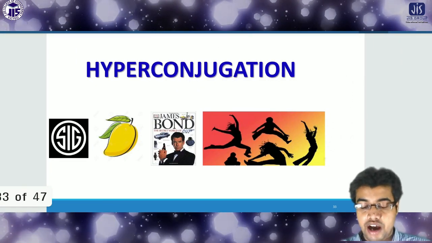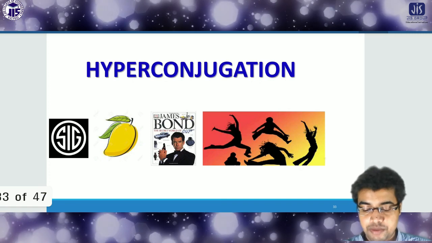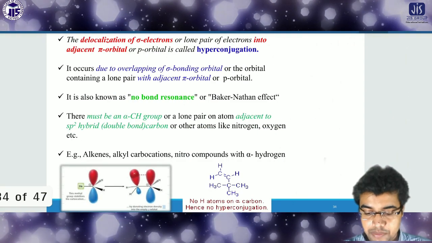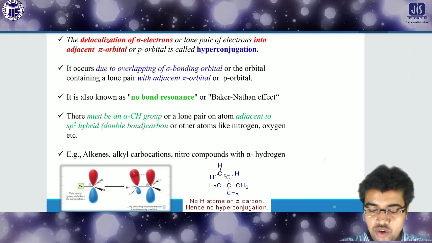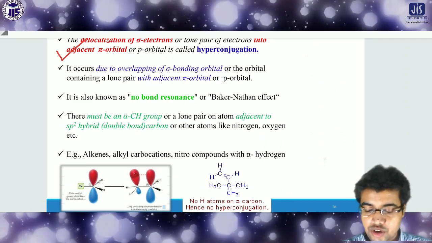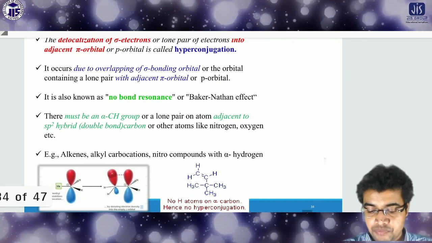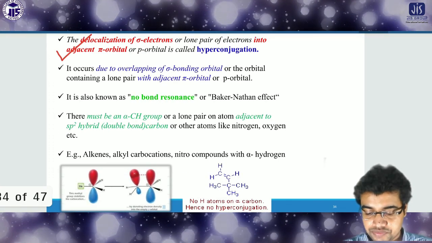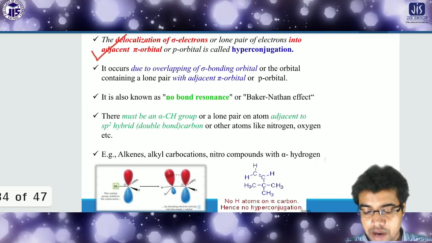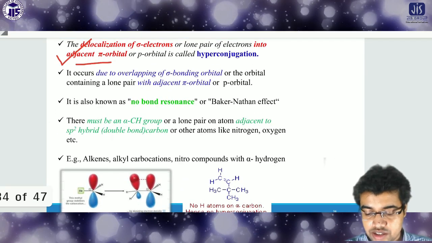So now come to the topic of hyperconjugation. This is also very important. What is hyperconjugation? Hyperconjugation is the delocalization of the sigma electrons with the adjacent pi orbitals. This is very important: adjacent pi orbitals.